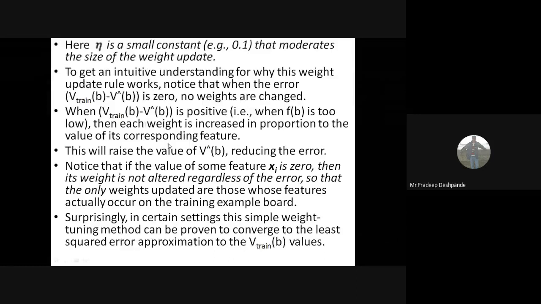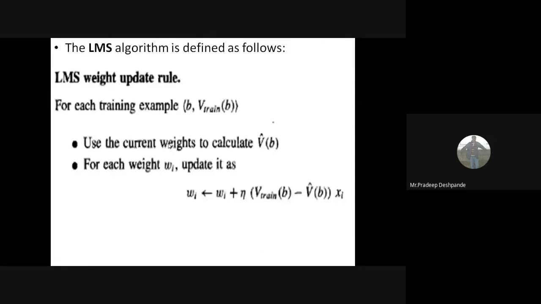If it is negative, the weight will be decreased.